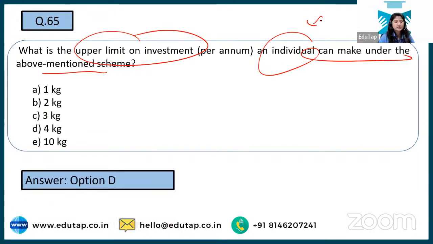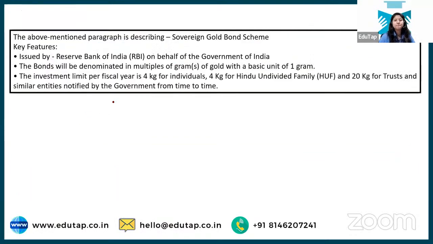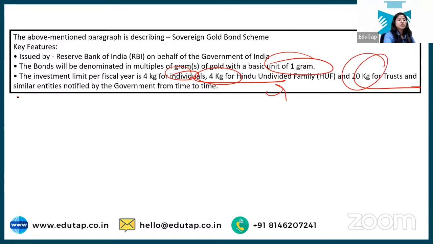And yes, the correct answer to this is, as Nehal said, about 4 kg, and Nilesh has also said that 1 gram is the minimum. Yeah, that is true. Minimum is 1 gram, maximum is 4 kg for individuals and Hindu undivided families. These are the joint families. And 20 kg for trusts and similar notified entities.